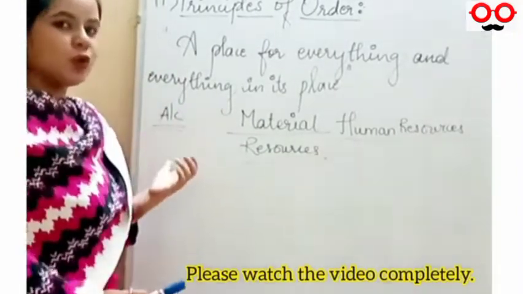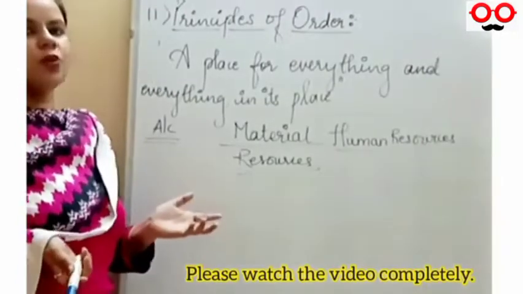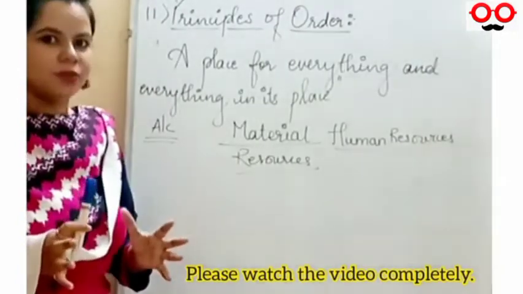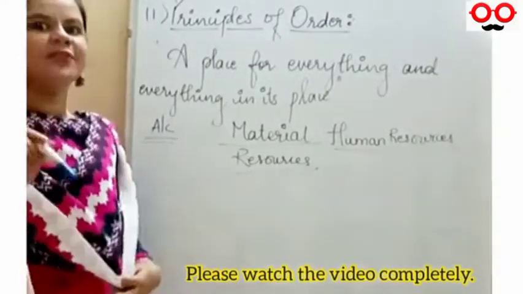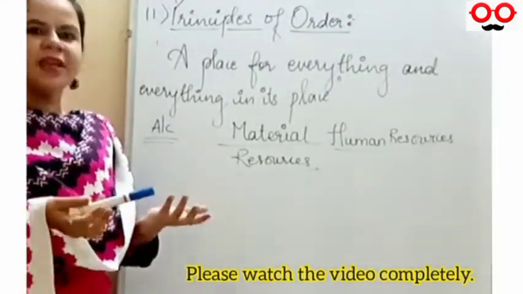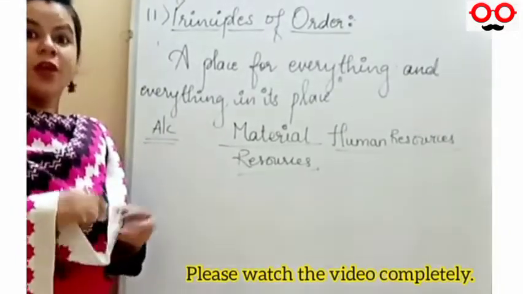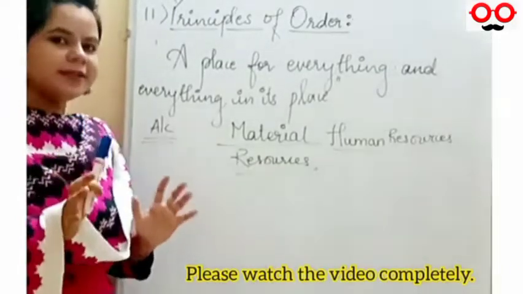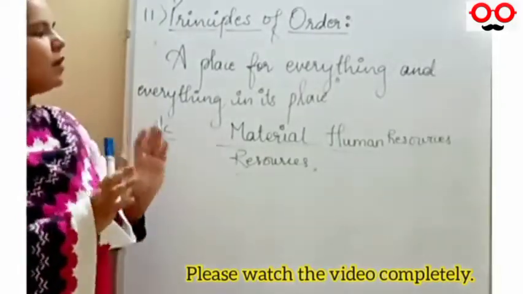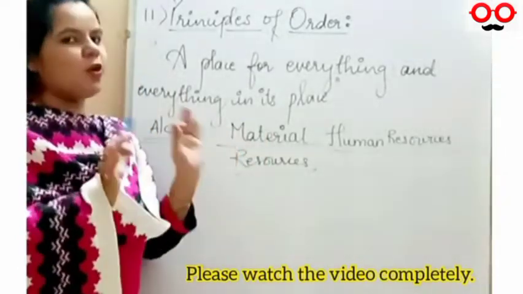If I am doing so, कल को जाके वो कुछ भी गलती कर सकता है because he doesn't have the knowledge of that accounts. And I also cannot blame him, why have you done this? He will say, you have appointed me, I don't know anything. So who is going to suffer? The organization is going to suffer. So it is very important to understand that there should be recruitment of the right person at the right place in the organization.